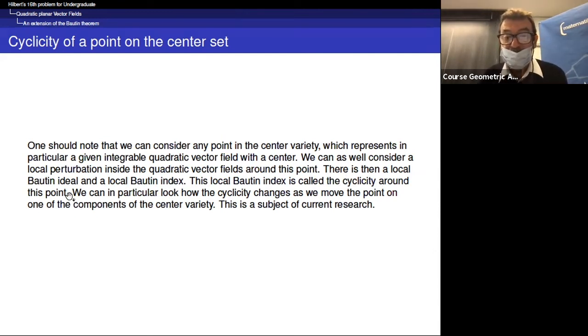And we can, in particular, look at how the cyclicity changes as we move the point on one of the components of the center variety. This is a subject of current research, and actually, there are still some positions in the center variety where we don't know this cyclicity. There are still examples which are too hard to compute.